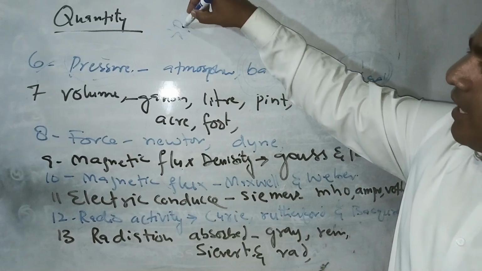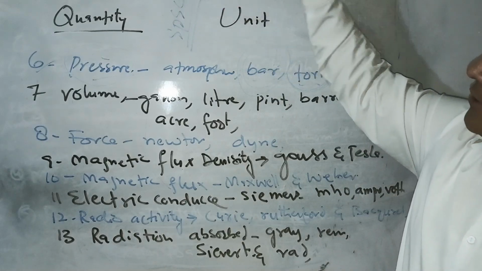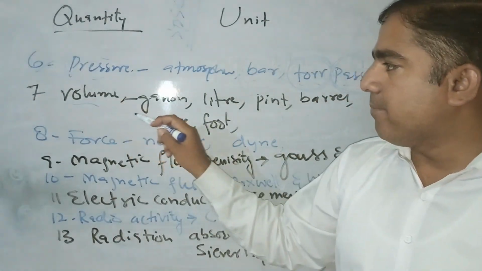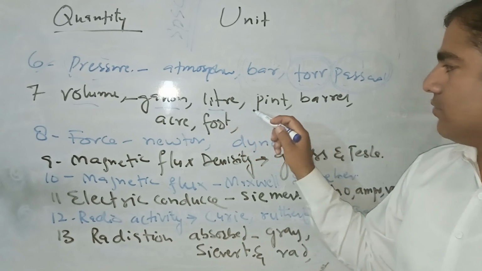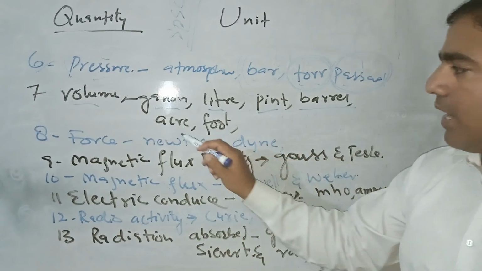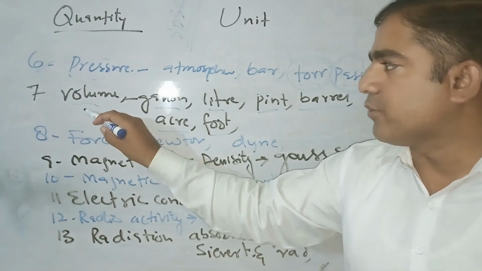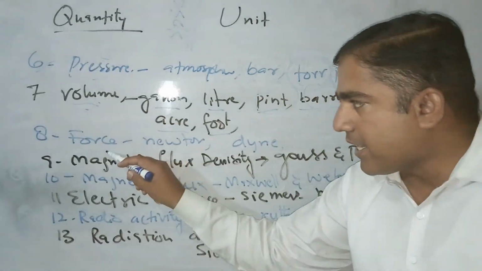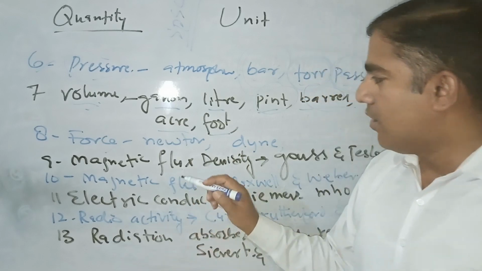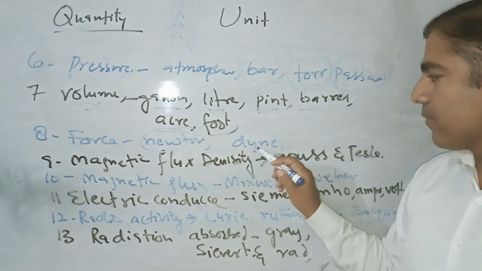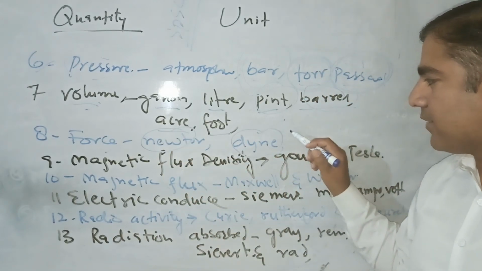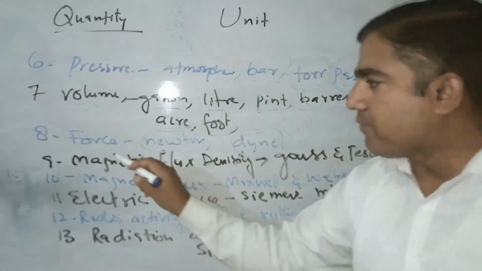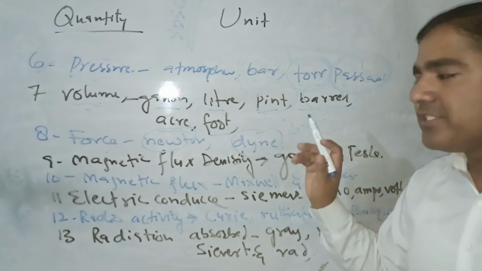And asked in the SPSC exam, especially volume can be gallon, liter, pint, barrel, acre-foot. This is also important: volume, barrel, and pint. Now we say this is force. We say Newton, the dyne. This is also important. This is a repeated question in SPSC. The force unit is dyne.